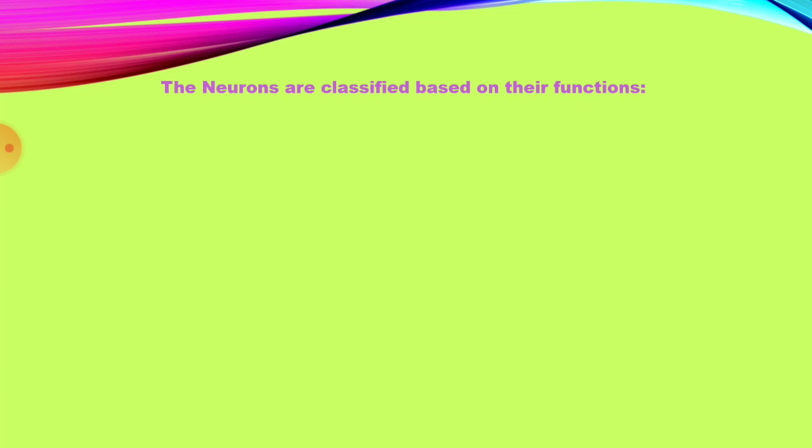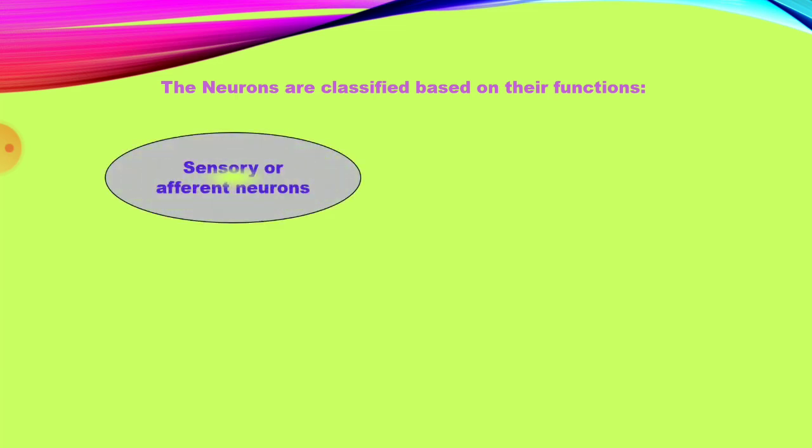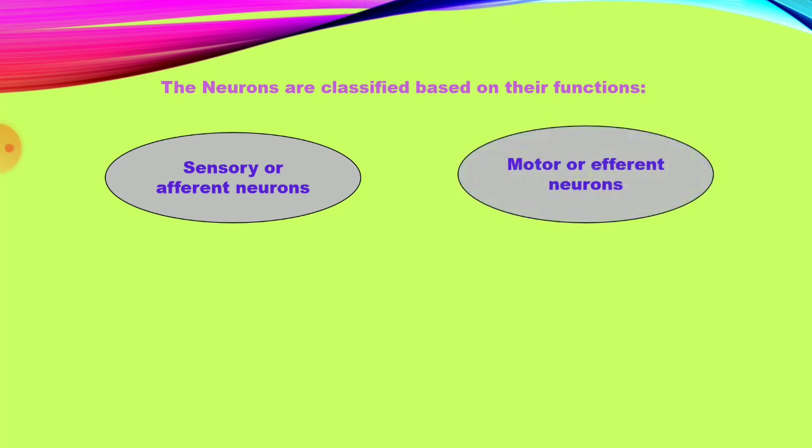Next, neurons are classified based on their function. First, the sensory or afferent neuron, which carries impulses from the sense organ to the central nervous system.